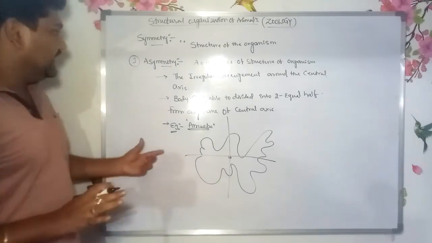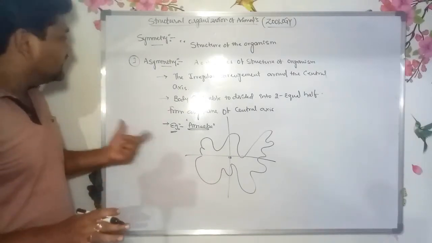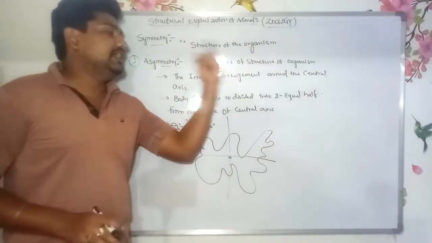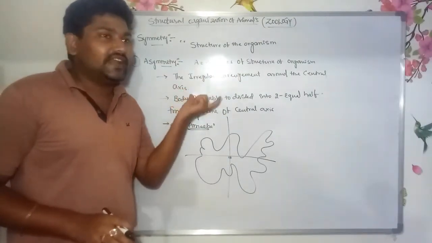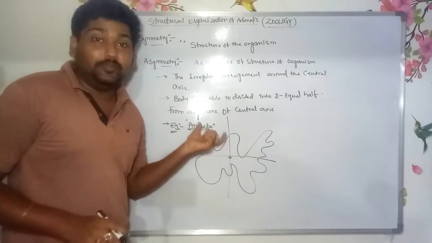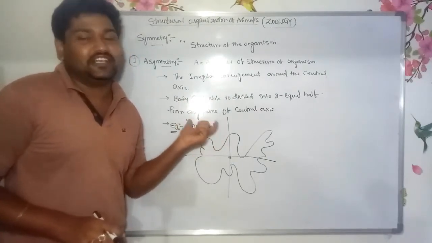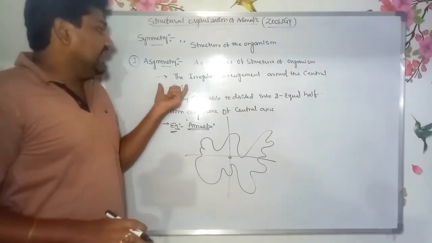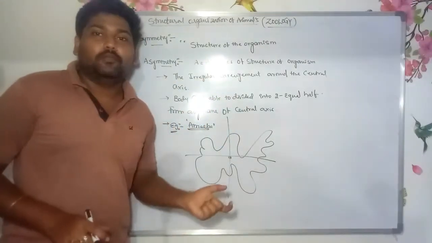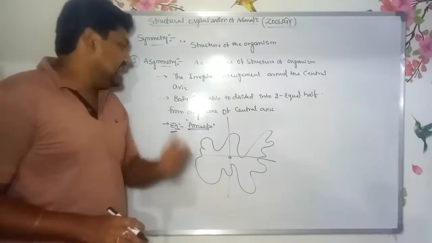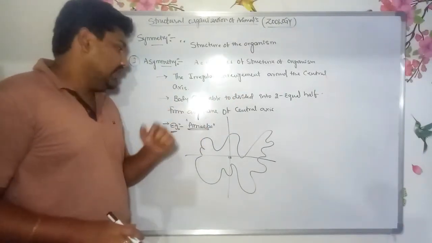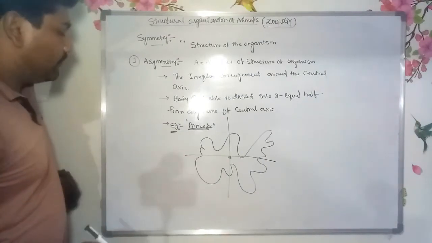This is known as asymmetry: A means absence, symmetry means structure. These individuals lack structure, as in primitive individuals such as unicellular organisms or protista.